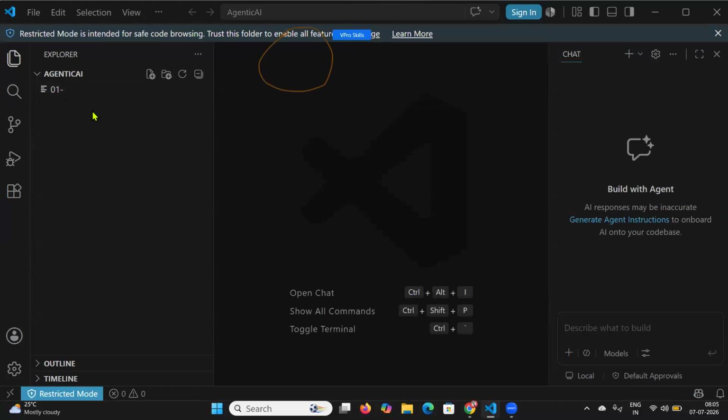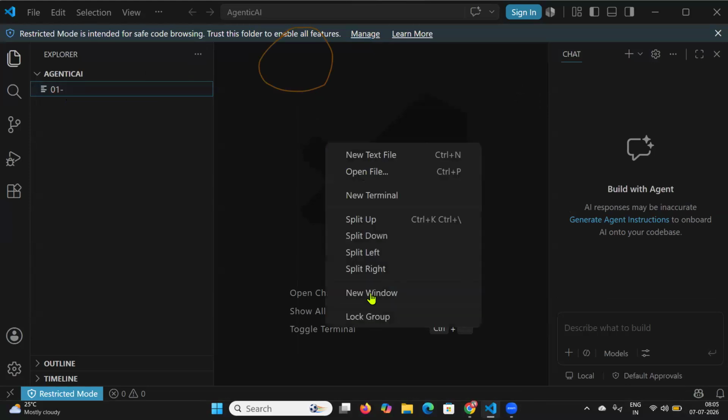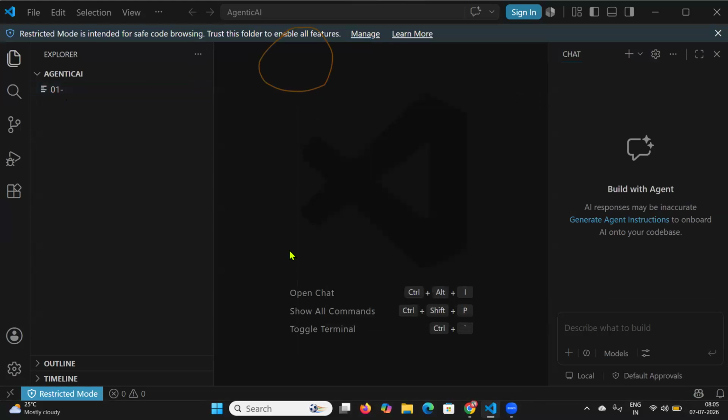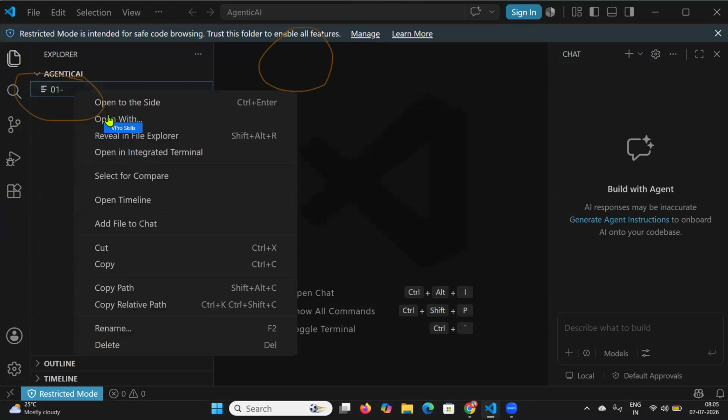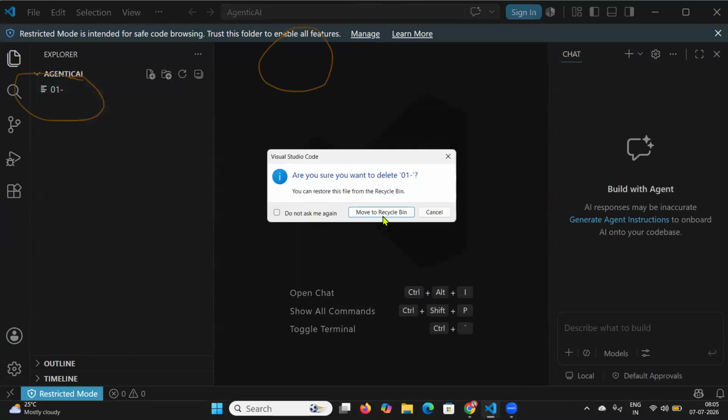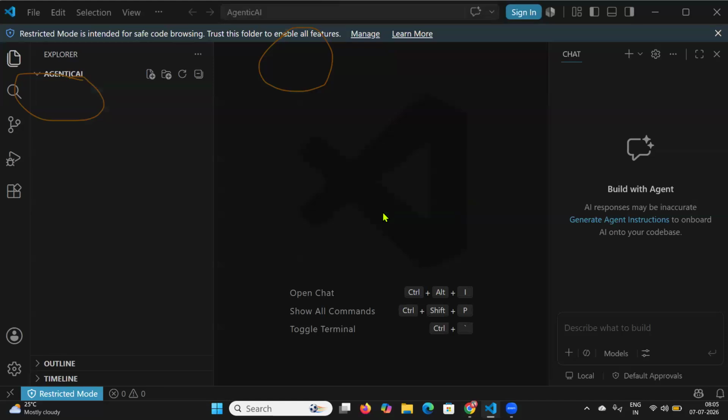And right click on the file. Right click, no, here itself. Right click, delete. Not there, right click on the file. Right click, here, not there. Right click, delete. That's it. Create the new file again.